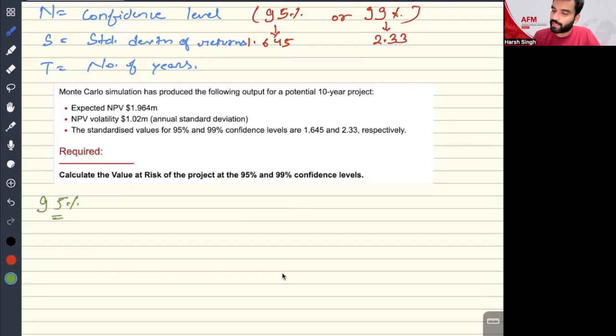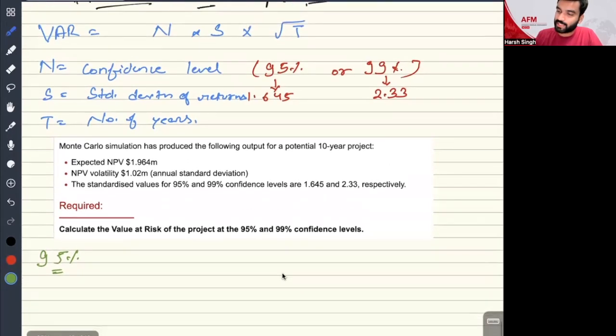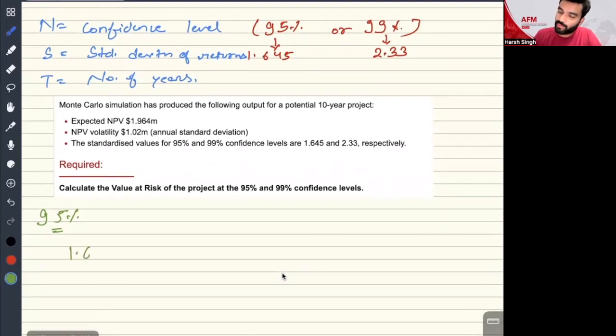How are we going to solve this question? First of all, the confidence level, N, S, T, that is the formula. Confidence level is given as 95%, so 1.645, multiplied by the standard deviation, which is 1.02, multiplied by under root 10.